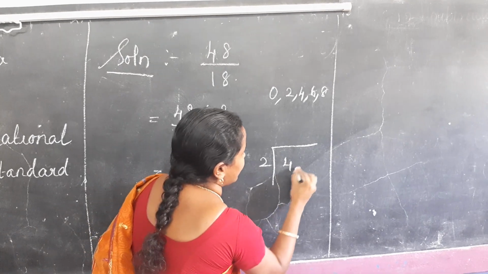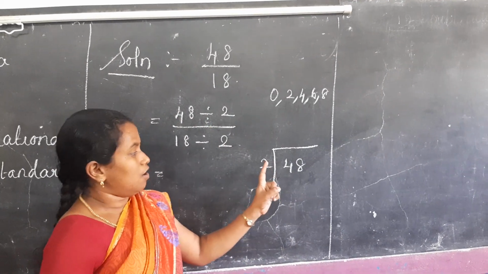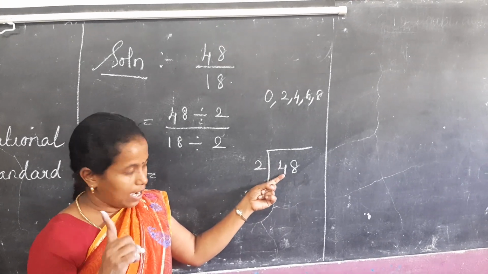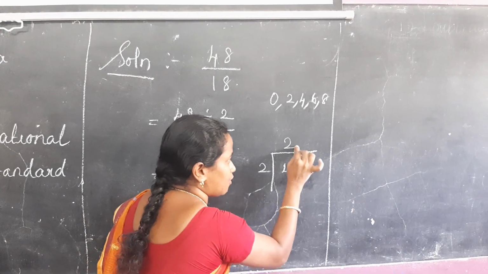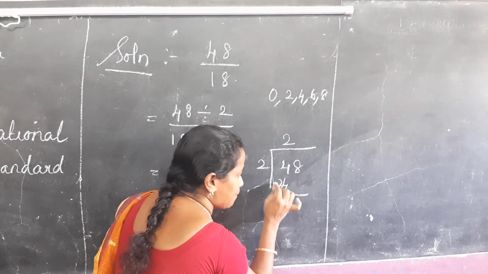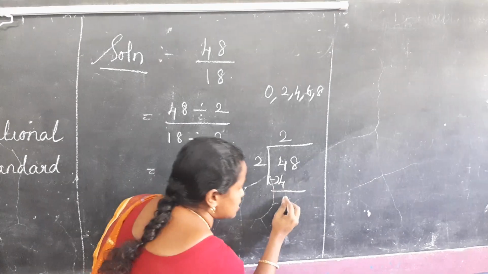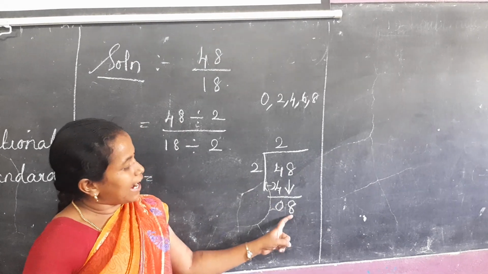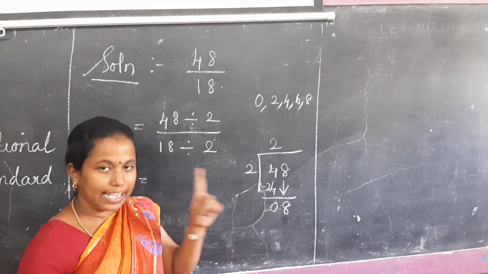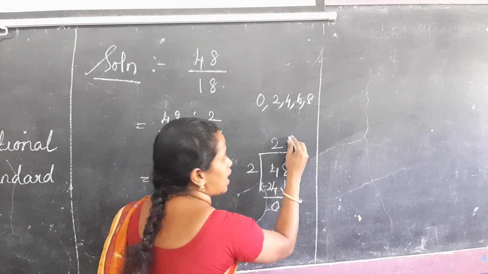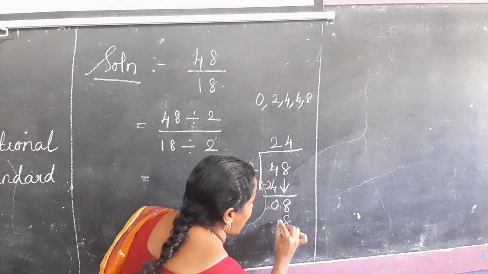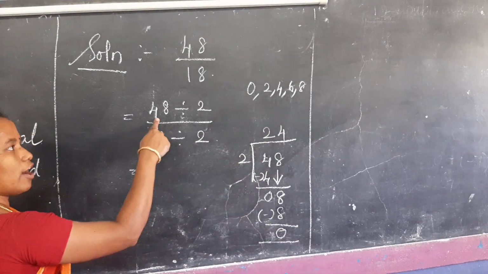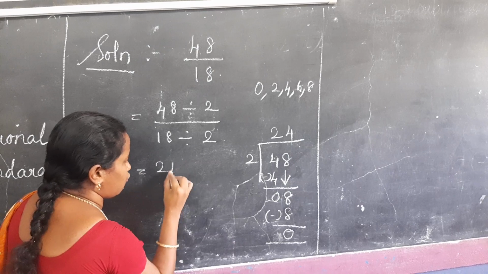So 2 into 48. See, the first number 4 is given. 4 is greater than 2, so we can take one number alone. 2 twos are 4. Next we have to subtract. 4 minus 4, 0. Next we take the next number 8. Again 8 is greater than 2, so we can take 8 alone. 2 fours are 8. Next we subtract. 8 minus 8, 0. So what is the answer? 48 divided by 2 is 24.